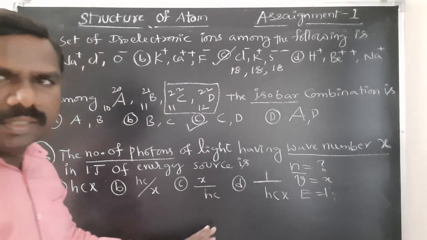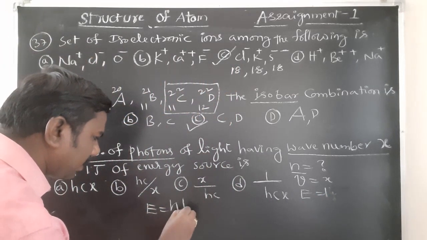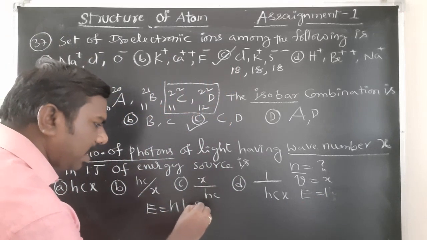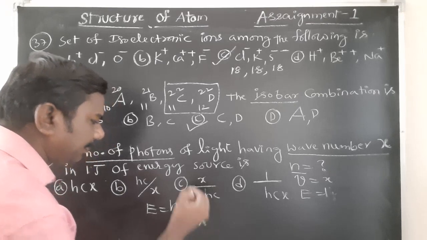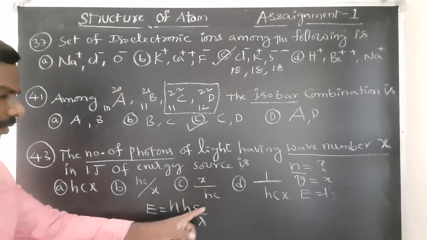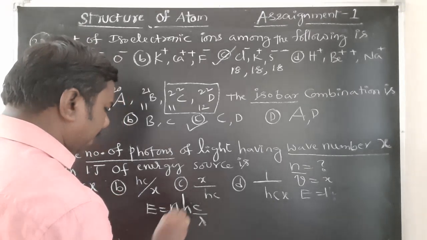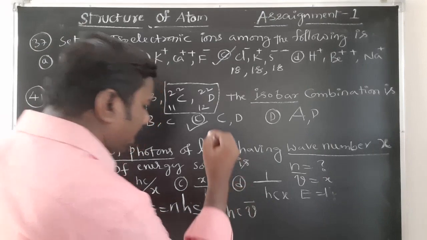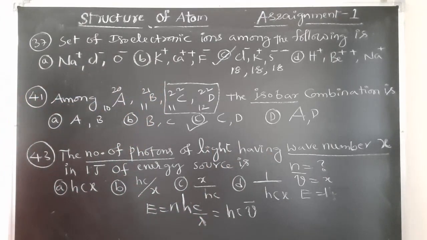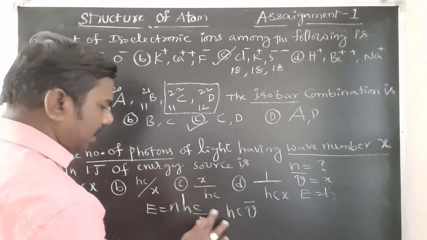You know the formula, students? E is equal to nhc by lambda. Already given, that is c by lambda, nh nu. It is 1 by lambda, and 1 by lambda is equal to nu bar. Simply you can take it as nhc nu bar. N is there already.